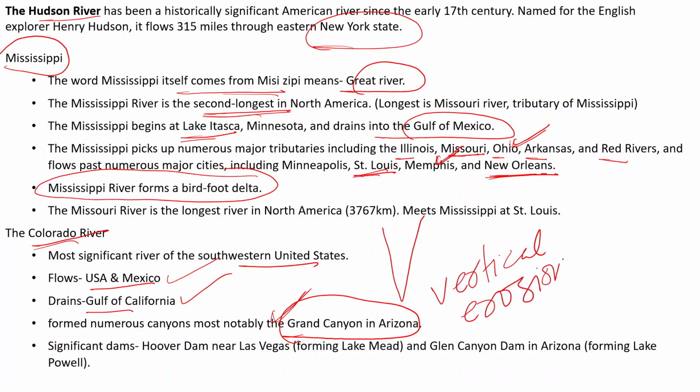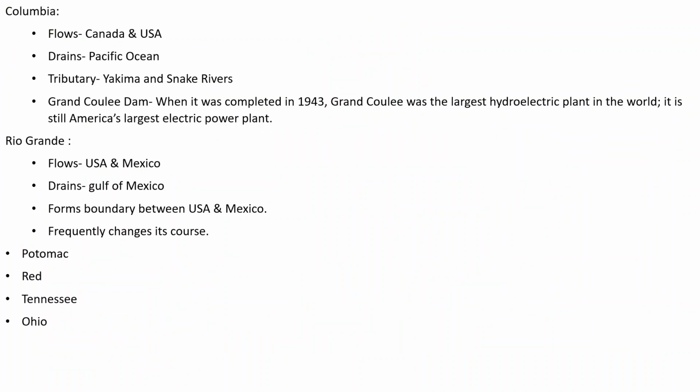All these things you have to study in geography. So yes, Grand Canyon is on which river? Colorado River. Then on the Colorado River we have various dams and water reservoirs, like the Hoover Dam near Las Vegas. Remember this, Hoover Dam. The Colorado discharges its water in the Gulf of California and flows through two countries, USA and Mexico. Very important.